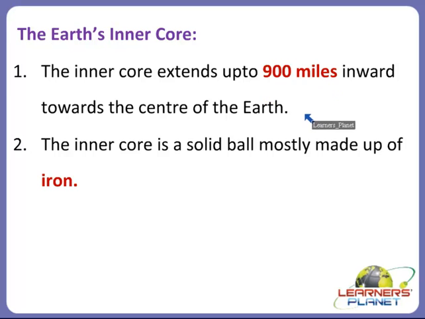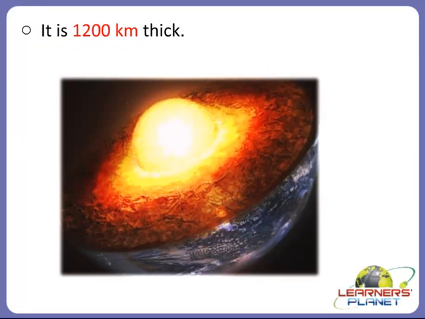Now let us move on to the other part of the core, and it is the Earth's inner core. The inner core extends up to 900 miles inward towards the center of the Earth, and the inner core is a solid ball mostly made up of iron, right? Let us see the picture. Yes, this is the picture of the inner core. Now you can just imagine how hot it can be. It is 1200 kilometers thick, and it is a solid ball almost entirely made up of iron, right?